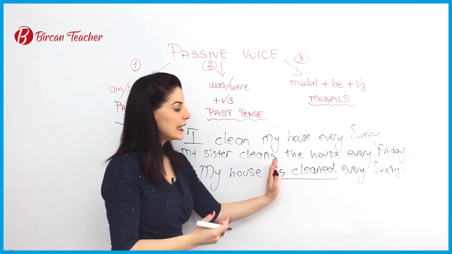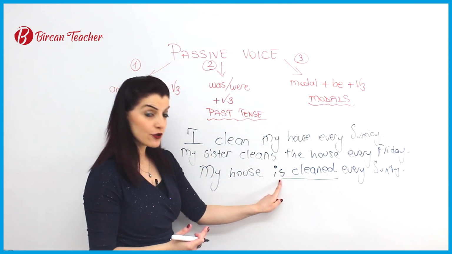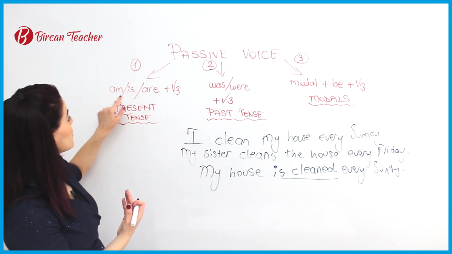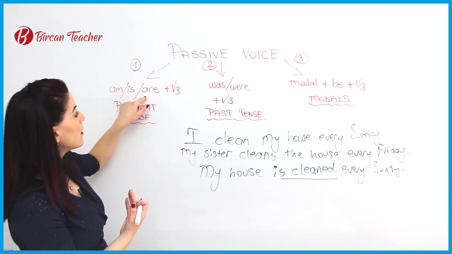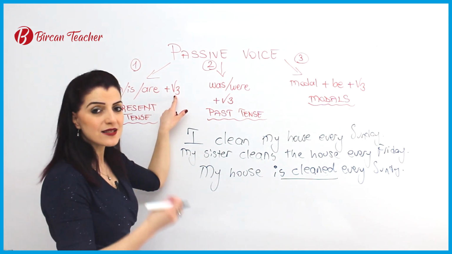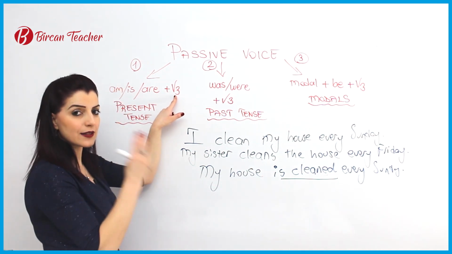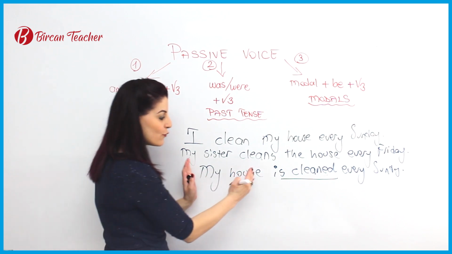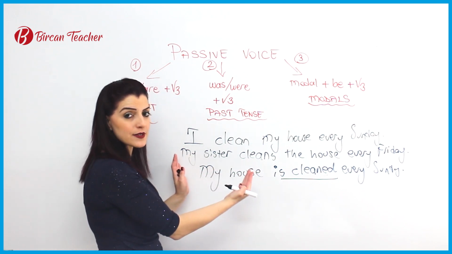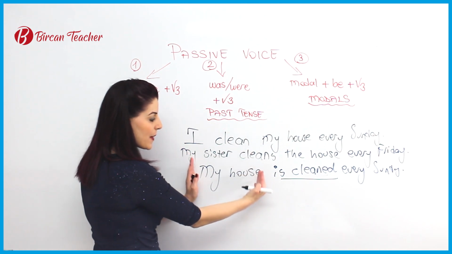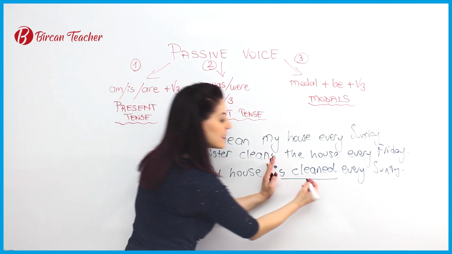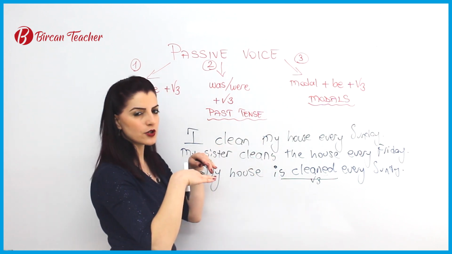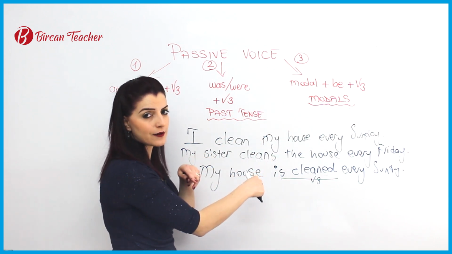My house is cleaned. Why do I choose is? Let's see, because it is singular. So what was my rule? Am, is, are plus past participle, so verb 3. So my house is singular. What happens to my house? What is the action? My house is cleaned every Sunday. I don't care about the person. I care about the action itself here.